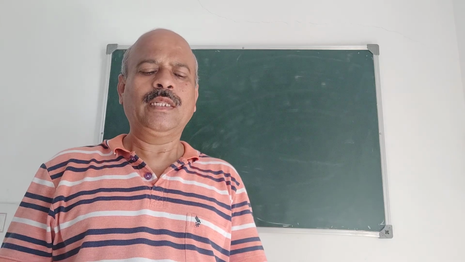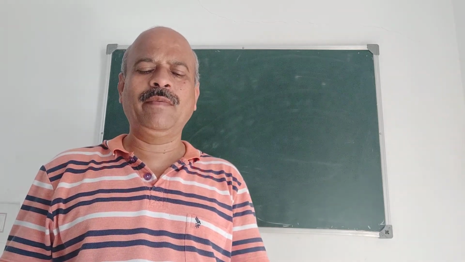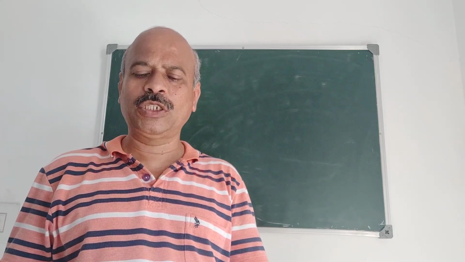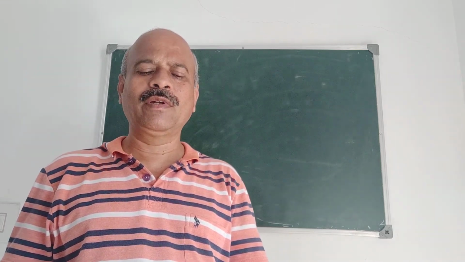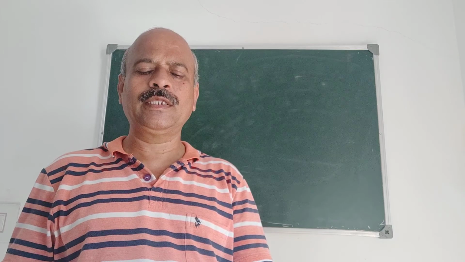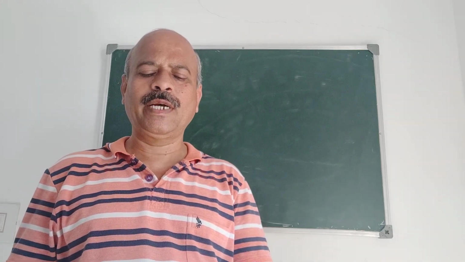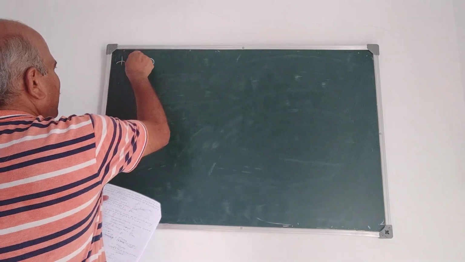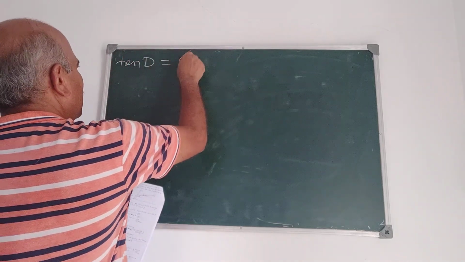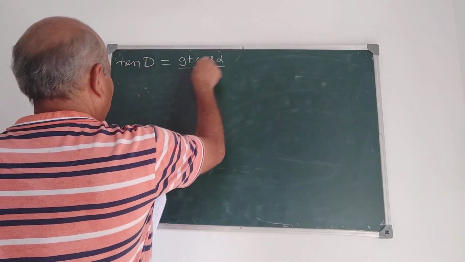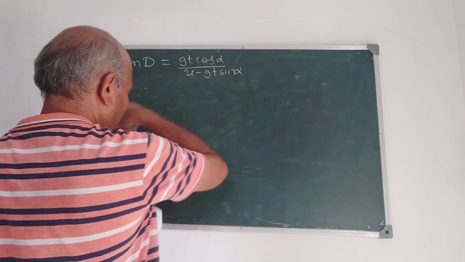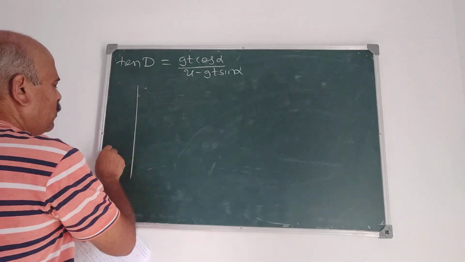Show that the amount of deviation d after time t in the direction of motion of the particle is given by tan d is g t cos alpha by u minus g t sin alpha. Now understand what the problem is.